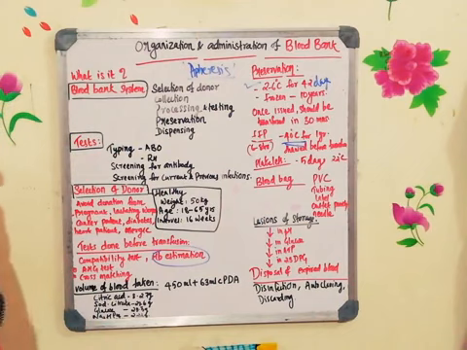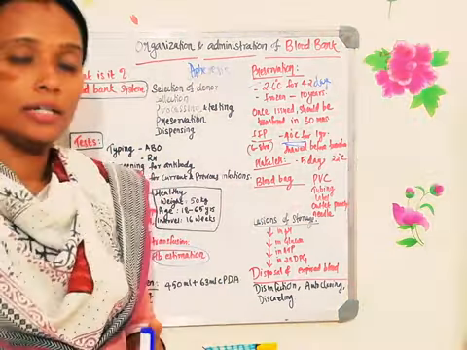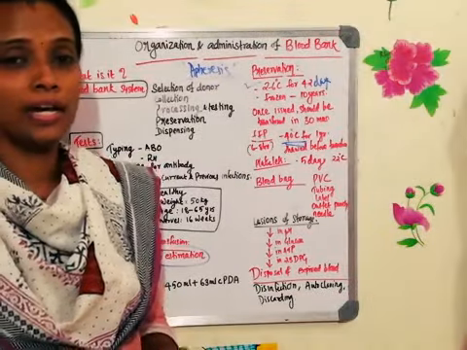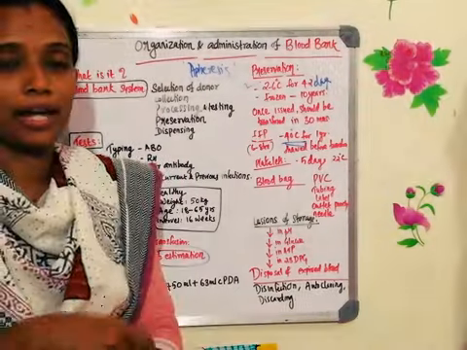And what is there in the blood bag? The bag, you must have seen the bag, no? The bag, and then a tube will be there. The tube will be connected to a syringe, and the syringe will be inserted into the vein, and blood will be collected.